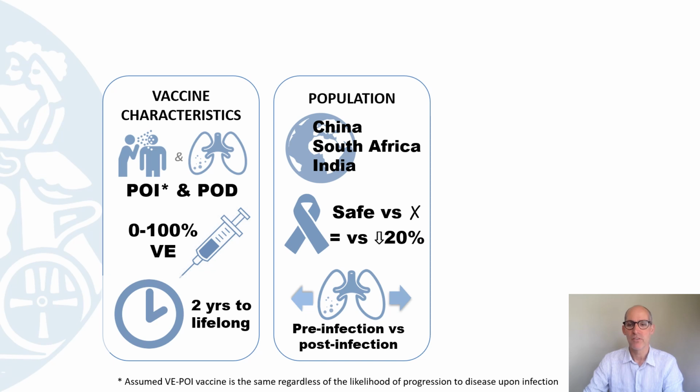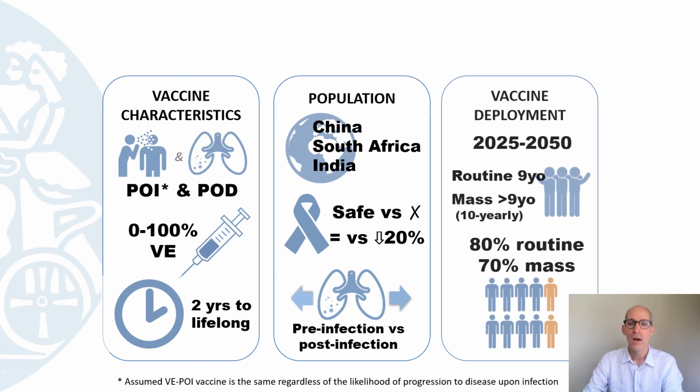We model it as roughly as effective in HIV positive individuals. We varied whether it worked in uninfected or infected individuals or both. We rolled it out in 2025. Remembering the recommendation from earlier to focus on adolescent or adult populations, we rolled it out routinely to 9-year-olds and in mass campaigns to 10+-year-olds. And we modeled in this one-off scenario I'm showing here quite high levels of coverage.